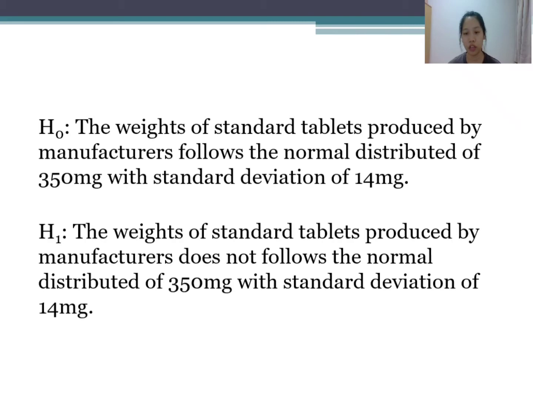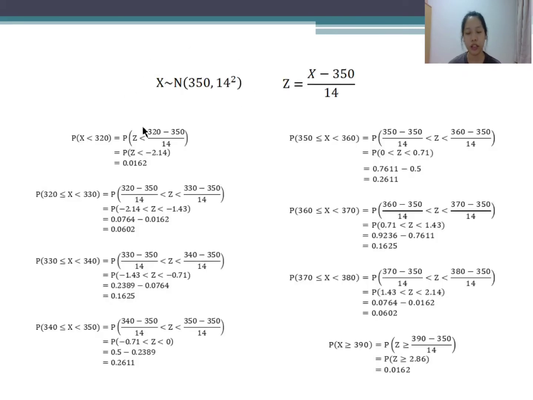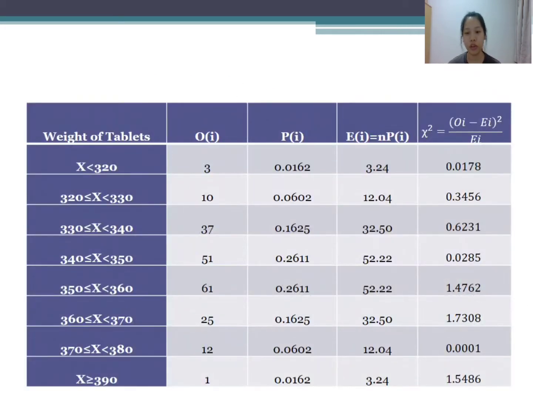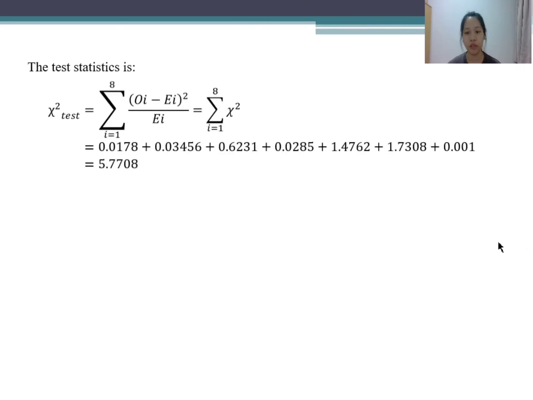And this is the normal distribution, and by using the exact formula, we can calculate all the probabilities. We need to create a new table in order to calculate the chi-square value more clearly. Oi is the observed frequency, Pi is the probability that we have calculated just now, Ei equals n Pi where n equals 200 samples, and lastly we can calculate the chi-square value by using the formula. For the chi-square test, all the values need to be summed and the value equals 5.7708.